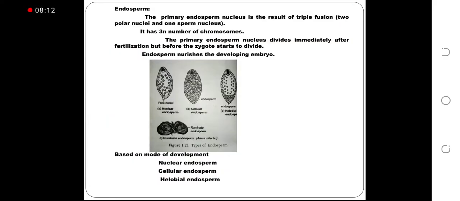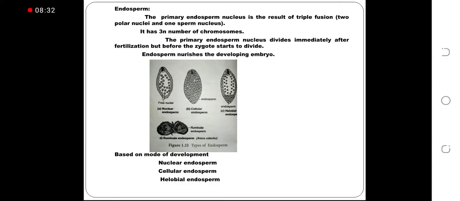Endosperm. What is endosperm? The primary endosperm nucleus is the result of triple fusion, two polar nuclei and one sperm nucleus. It has a triploid number of chromosomes.